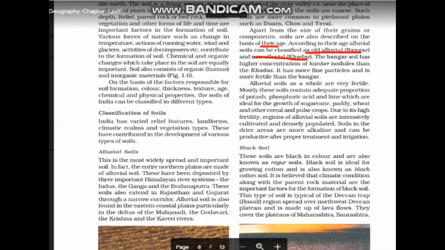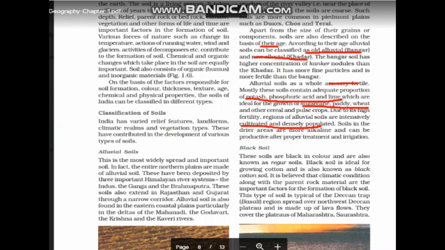Okay, alluvial soils as a whole are very fertile. Mostly these soils contain an adequate proportion of potash, phosphoric acid and lime, which makes the soil very fertile. The crops grown in this type of soil are sugarcane, paddy, wheat and other cereal and pulse crops. Due to its high fertility, these regions are intensely cultivated and densely populated. As we can see, a lot of cultivation is done in these areas, and with more occupation and more job opportunities, there is more population. So these areas are densely populated.